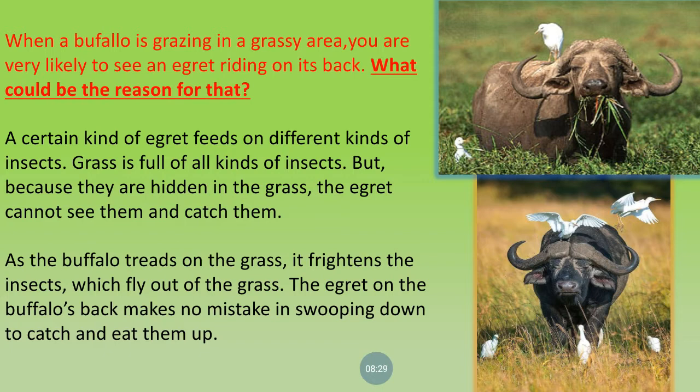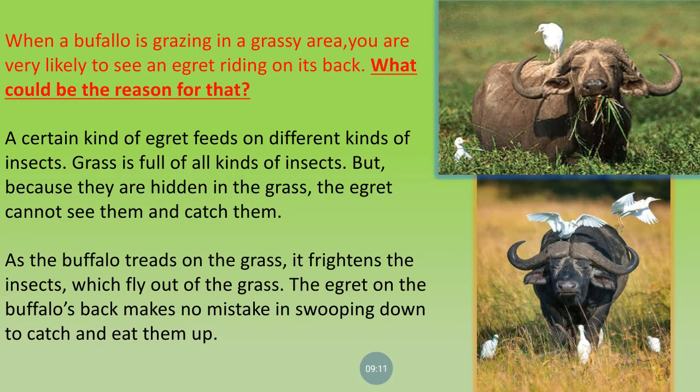Now see how. When the buffalo is moving, as the buffalo treads on the grass, treads means walking. Now while walking the buffalo makes so much noise. Okay, now that walking style is called as treads. As the buffalo treads on the grass, it frightens. Okay, it frightens the insect. The insects get frightened because of that noise, which fly out of the grass. Now what happened, because of the walking noise of the buffalo, the insects get frightened and they start coming out of the grass. Now when they start coming out of the grass, the egret take the advantage.